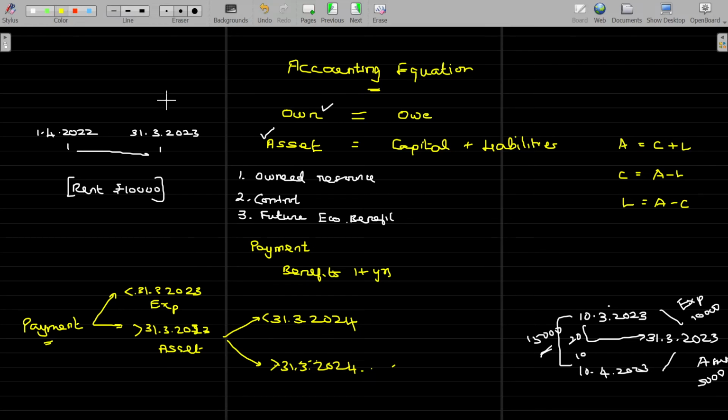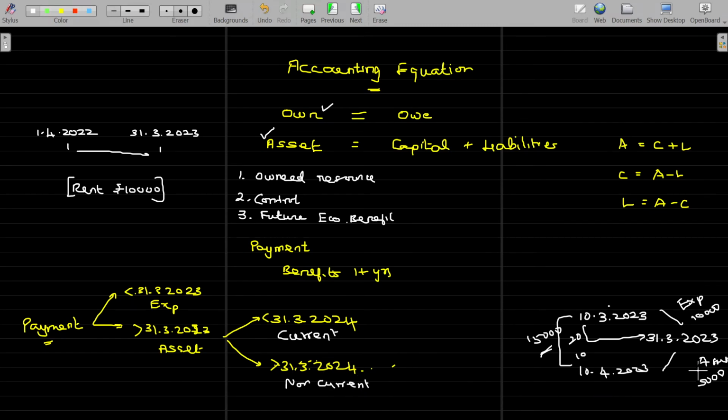Then that asset is named as a current asset. That will be named as current. Currently you are using it, later it will not be an asset. And if you are still able to enjoy the benefit even after 31st March 2024 and life together, so many years it will be having benefit, then it is called a non-current asset.